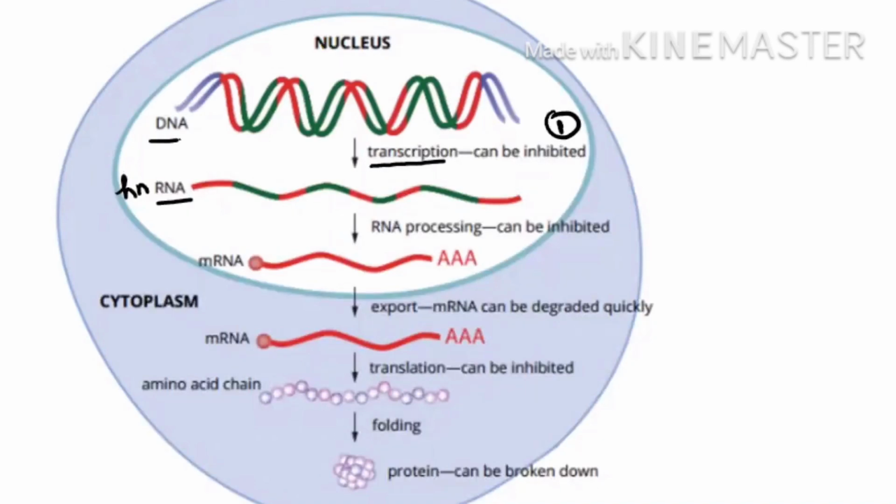Then if transcription is done, we will try to prevent the processing. We can inhibit at the processing level. If they have crossed this also, then we will try to prevent the export. We will not allow the messenger RNA to come into the cytoplasm. And if it has come to the cytoplasm, then we will prevent the binding of the ribosome subunit with the messenger RNA. It means we will try to prevent translation. So these are the 4 points where we can regulate our gene.